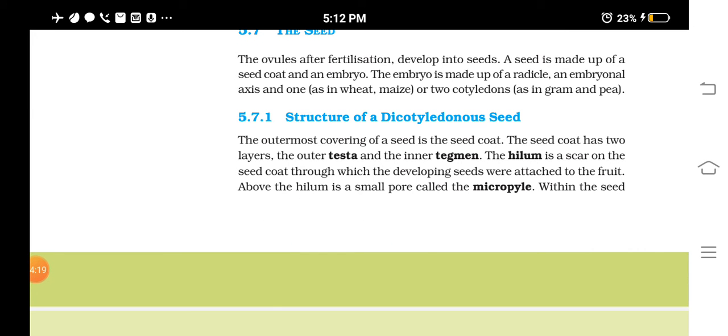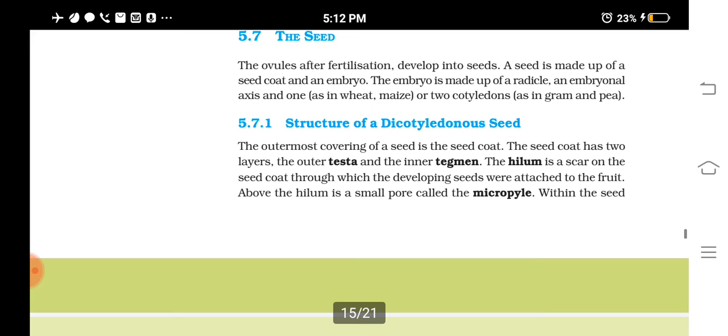The seed is formed from the ovules. So we have studied that in a flower the pistil, or the carpel, contains what? Ovary, style and stigma. The ovary will develop into fruit, and the ovules in them, after fertilization, get developed into seeds. So a seed is made up of a seed coat and an embryo. And the embryo is having what? Radicle, an embryonal axis, and one or two cotyledons. So these are the parts of what? The seed.